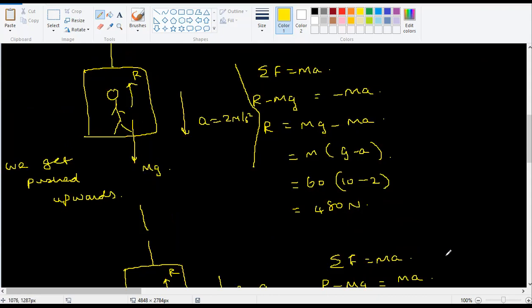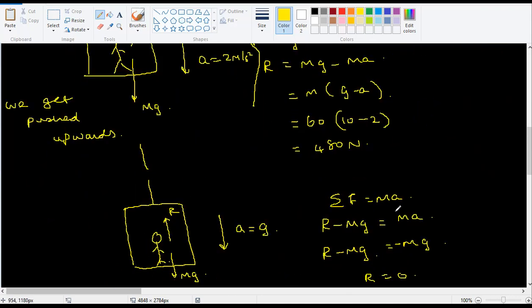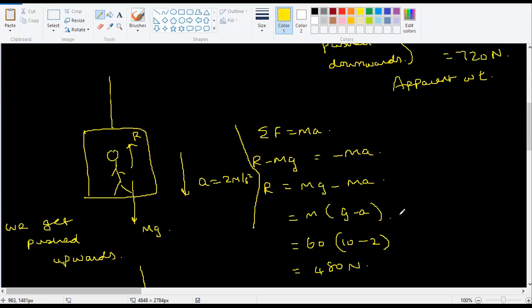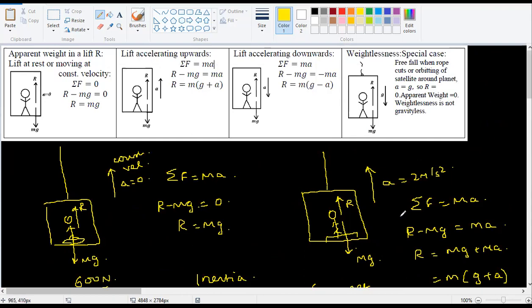Any questions? So the numbers are not given in the handbook, so take it down properly. Always I would recommend you to write it down so that you feel much more comfortable. This situation we call weightlessness. Why? Weight is actually 0, so that's why we call it weightless.